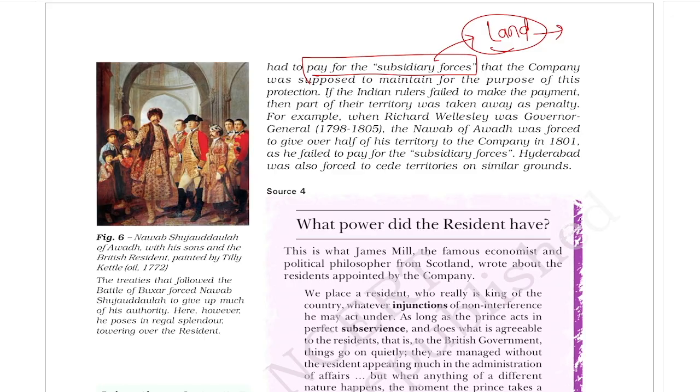When the Indian state failed to make the payment, they usually gave land. We have the example of Hyderabad as well as Awadh. They both were forced to give their territory to the company as they were not able to pay for the subsidiary force. So the British not only launched direct attacks, they devised many strategies, methods and systems to annex these Indian states.